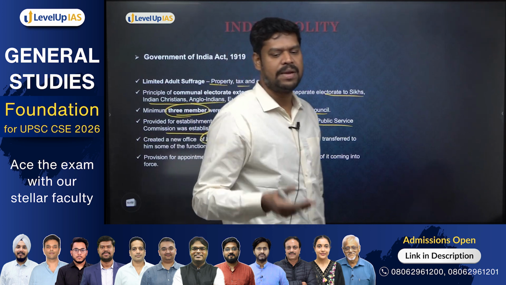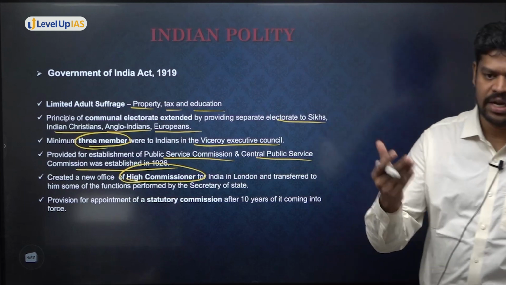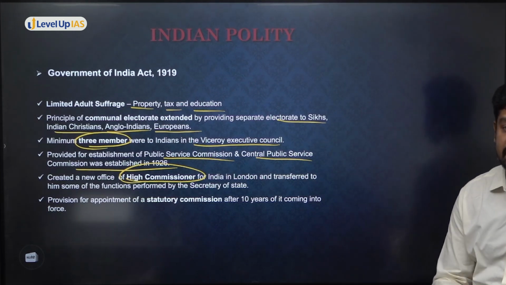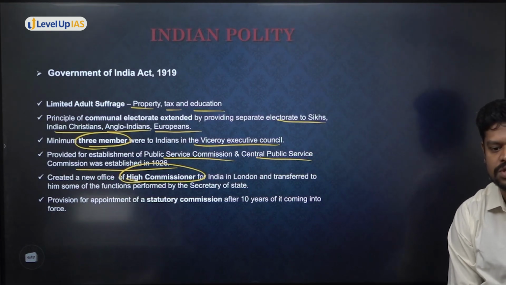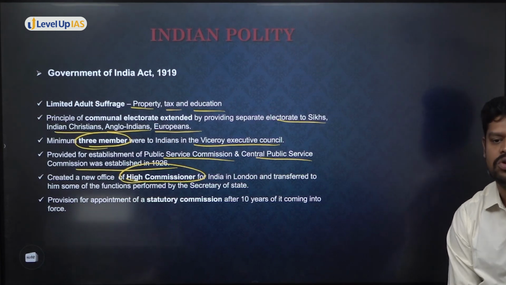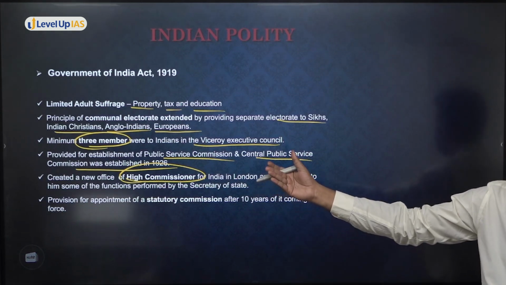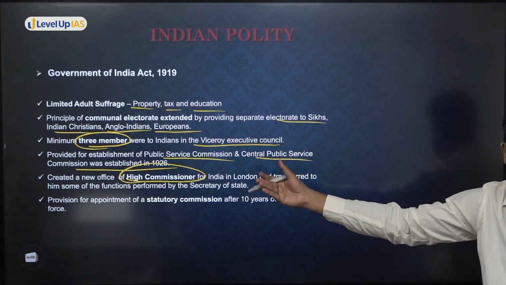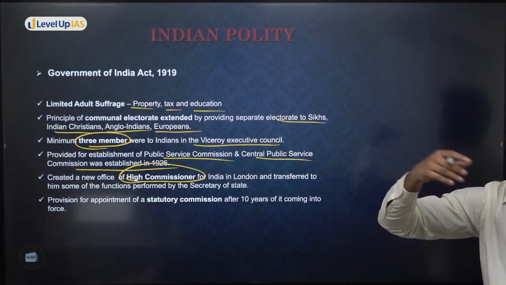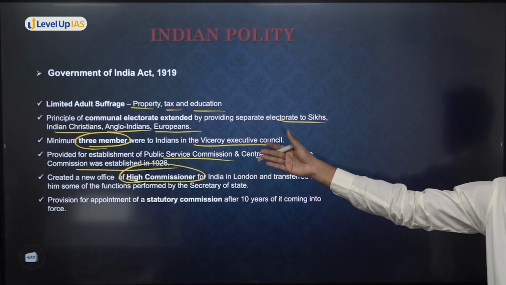Anyways, now what is their primary role? What do you think? Advocating Indian interests, negotiating various deals, probably taking care of the Indians in those countries. If Indian students are there for higher education and all those things, taking care of their interest, or any other dispute between India and that particular country, they have to negotiate all those things, especially trade deals. So the High Commissioner will majorly take care of India's trade with foreign countries. The Indian students in the UK are to be taken care of by the High Commissioner, which was earlier the duty of the Secretary of State. So now the Secretary of State is relieved of all those things, and who is going to take care of them? The High Commissioner.